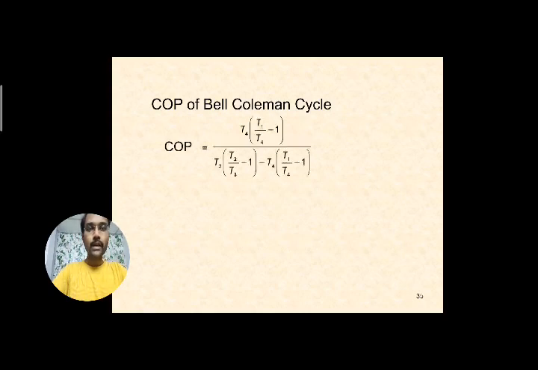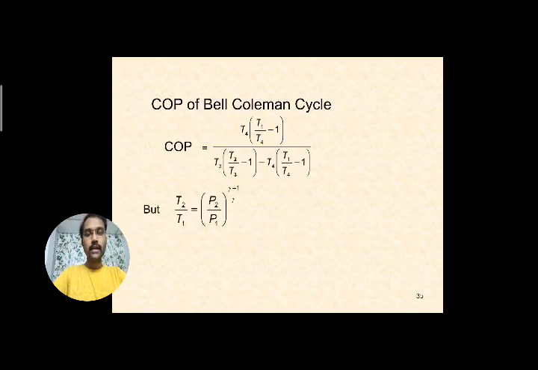The same formula, if you simplify further, can be written as T4 into T1 by T4 minus 1, by T3 into T2 by T3 minus 1, minus T4 into T1 by T4 minus 1. To get all this in common terms, we are further simplifying. Now you can see the common terms are there, like T1 by T4. We can equate that T2 by T3 is equal to T1 by T4.